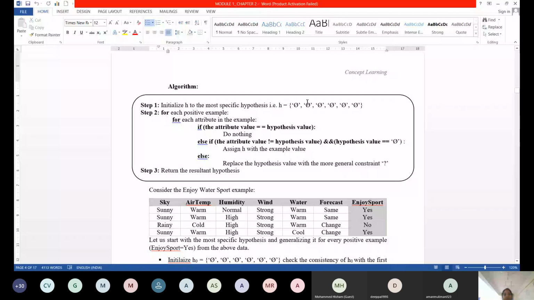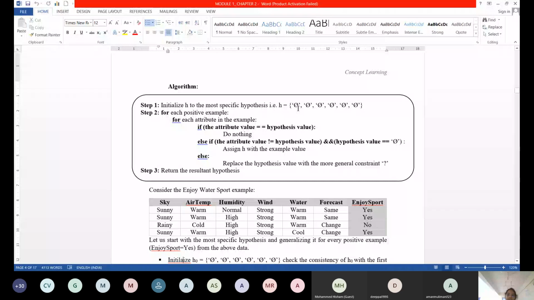Now I have to compare my hypothesis with my data, the first data. Look at the very first value. What is the hypothesis value? The sky value, no? That I have to compare with only the sky value of my instance. If both are the same, then there is no change in the hypothesis. You just retain the hypothesis as such. If they are not equal, and at the same time the hypothesis value equals phi,